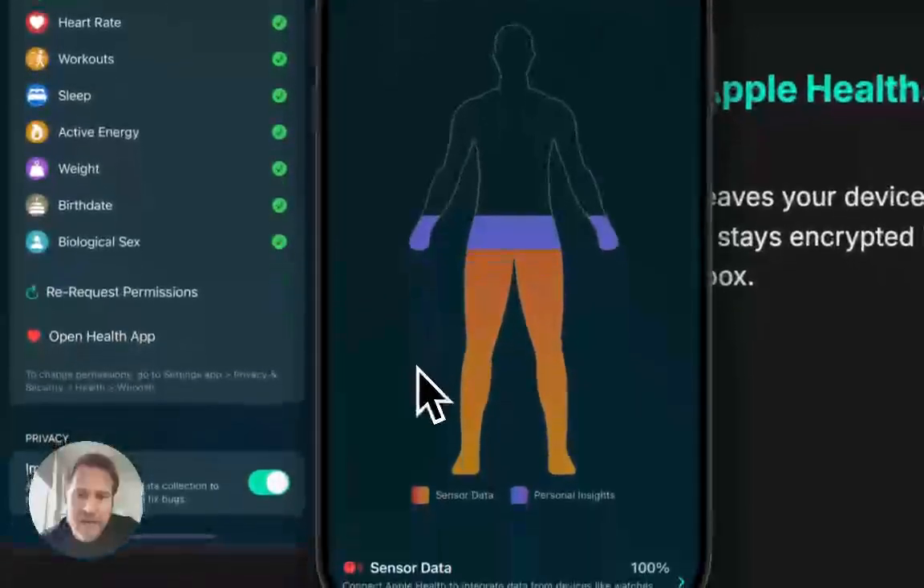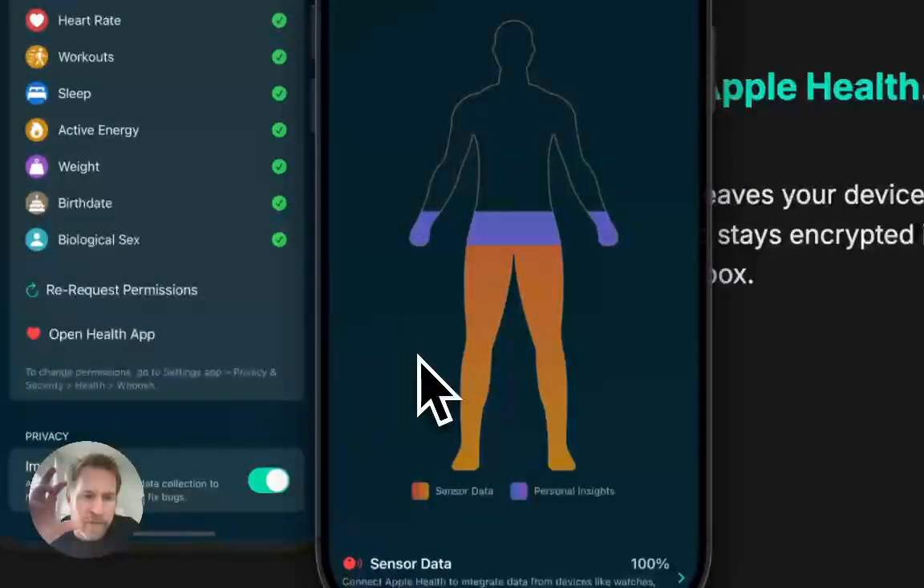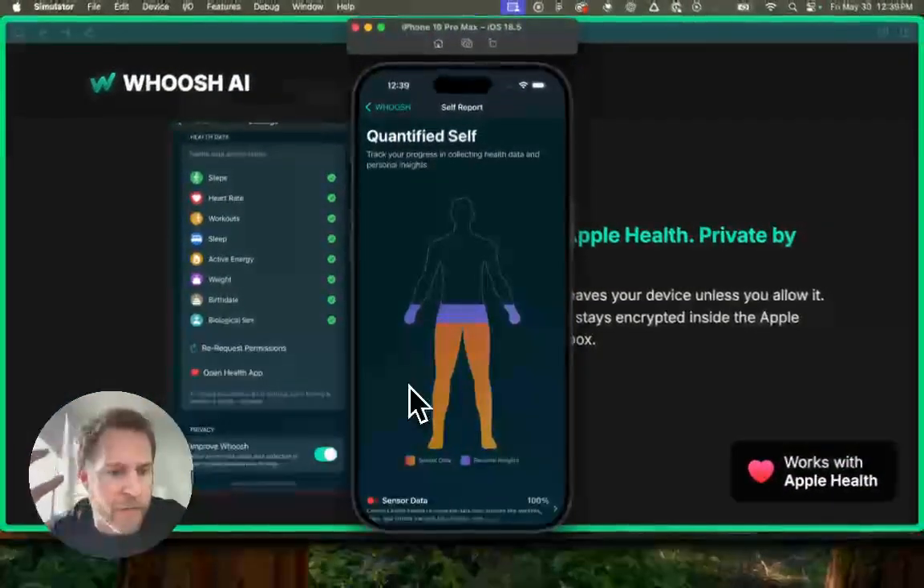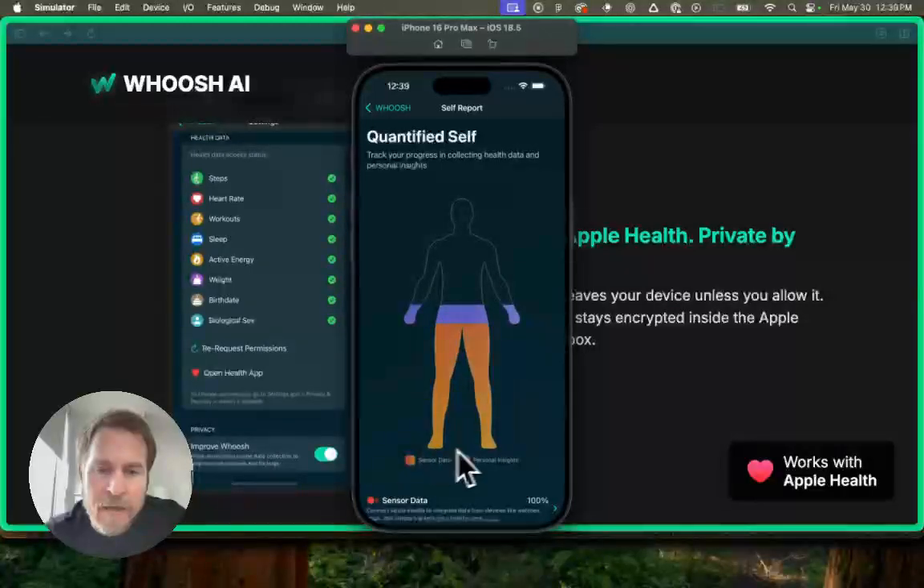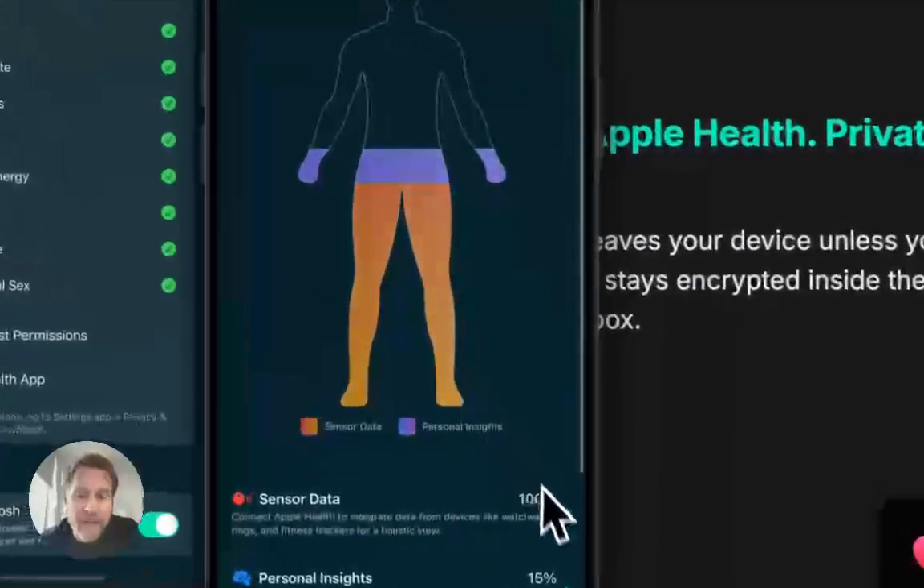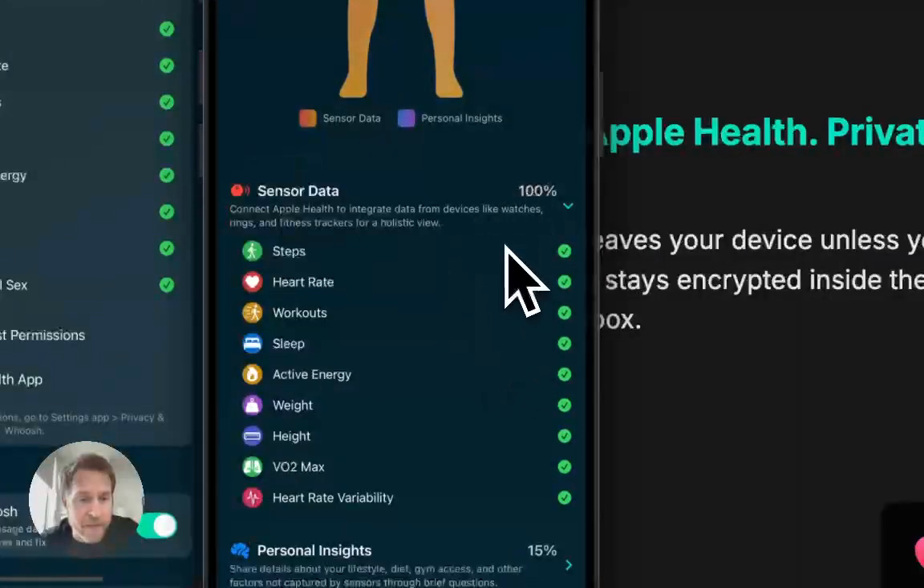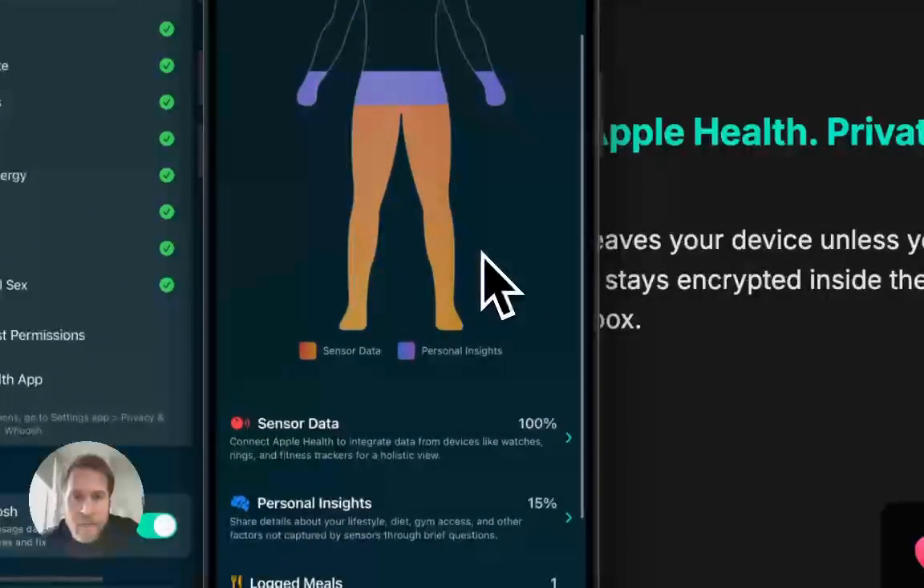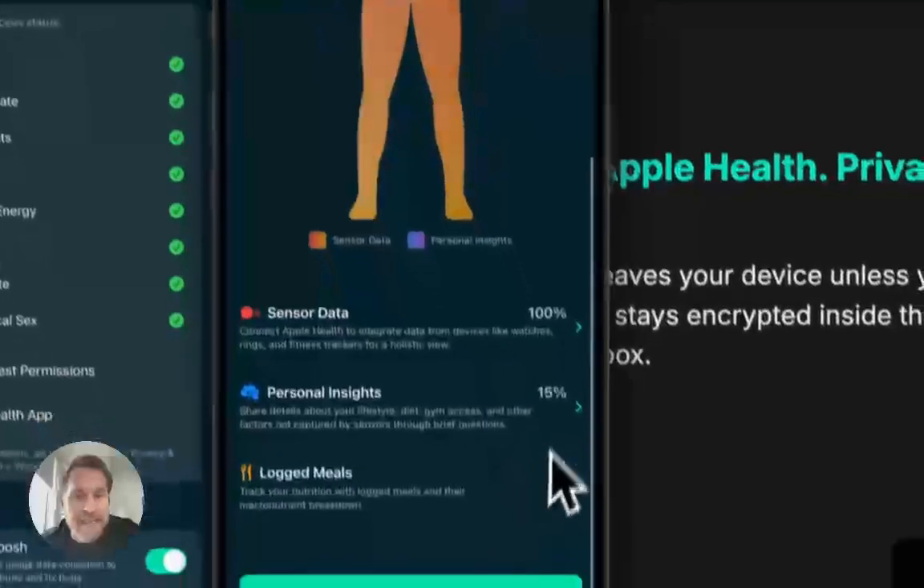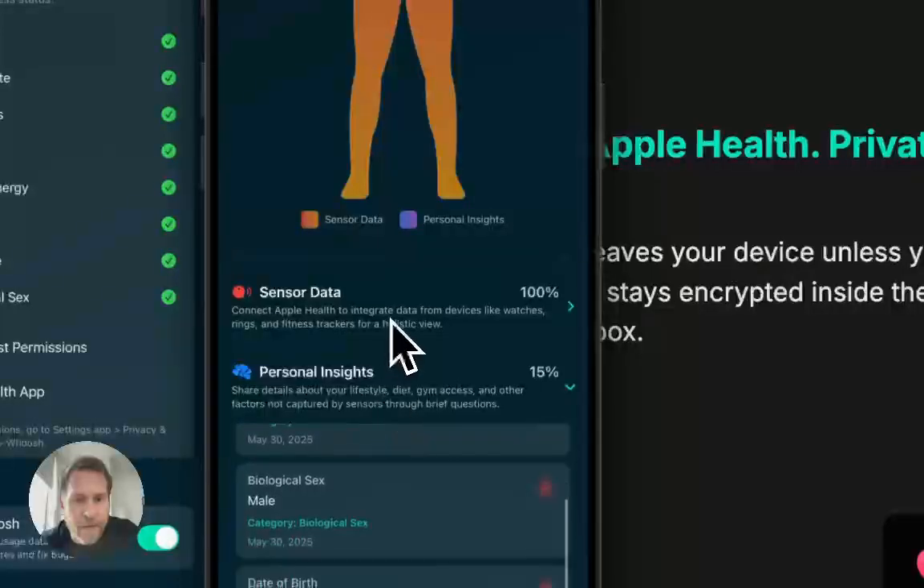On this page here, you can actually see sort of a visual of how well you're tracking all of your information. And so the first half is all sensor data. So we've got all of these permissions turned on for Apple Health. And then the blue are actual insights that you share.